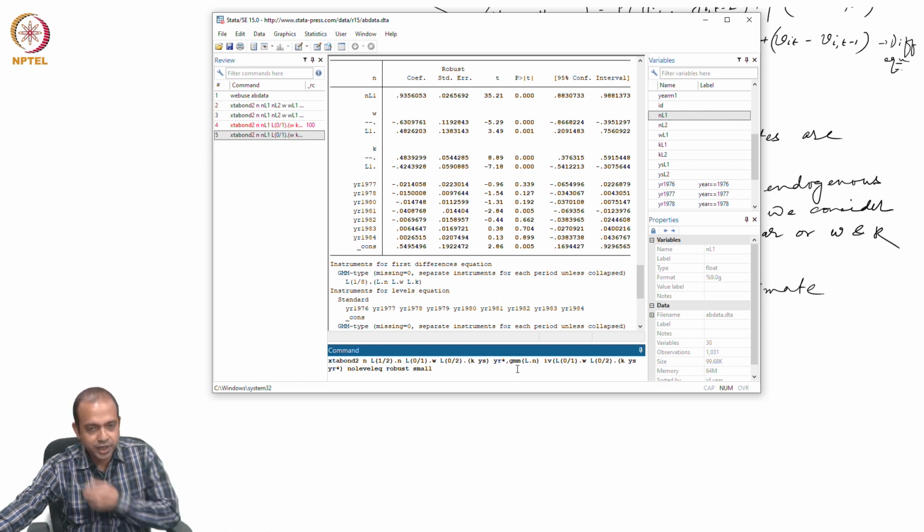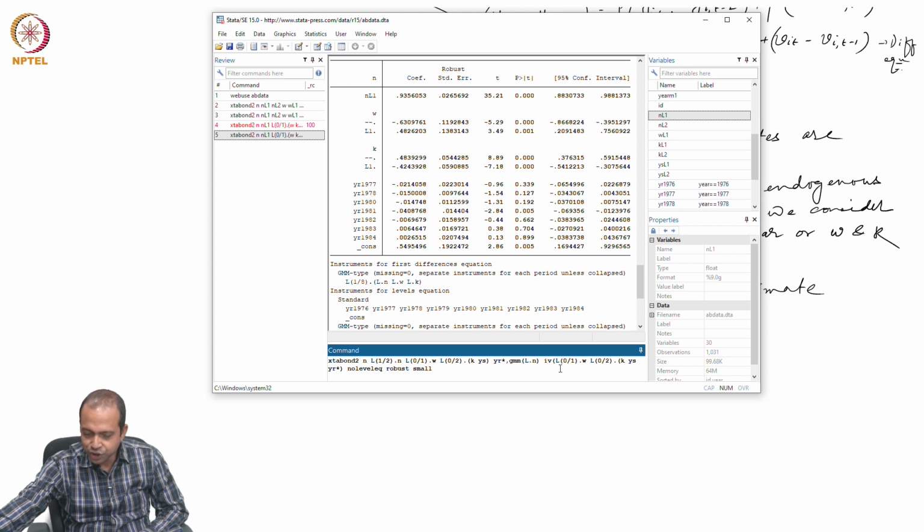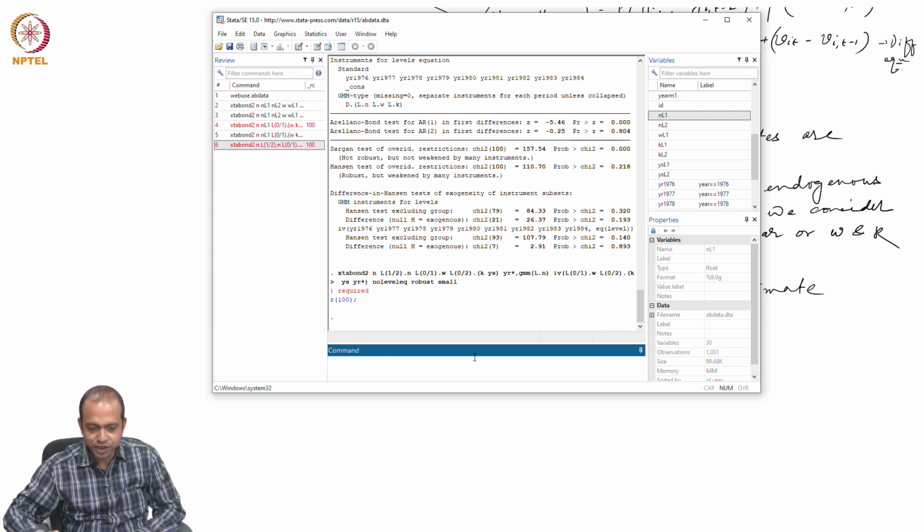Then I am considering again L.n only as my GMM, and within IV I have taken first period lag of wage, 2 lags of k, ys and yr star. I do not need level equation because it is a difference GMM, and then I need robust standard error and small sample correction. With all this, what is my estimate?